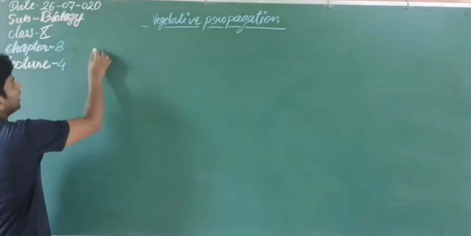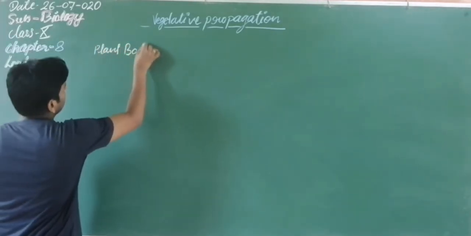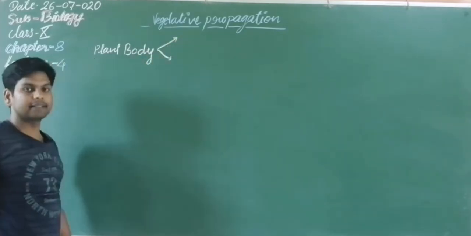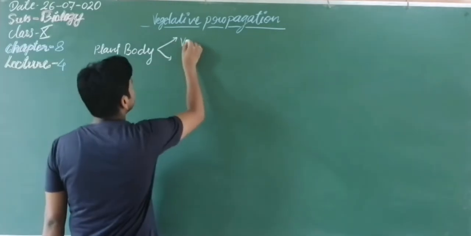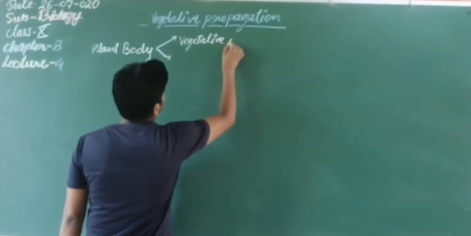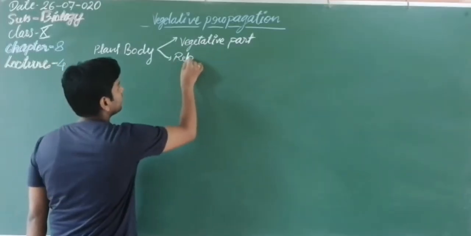Any plant body has two parts. What are they? First is the vegetative part, and another one is the reproductive part.